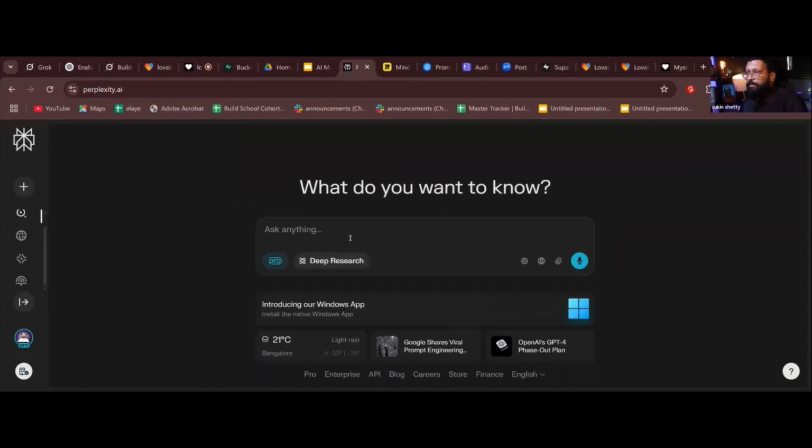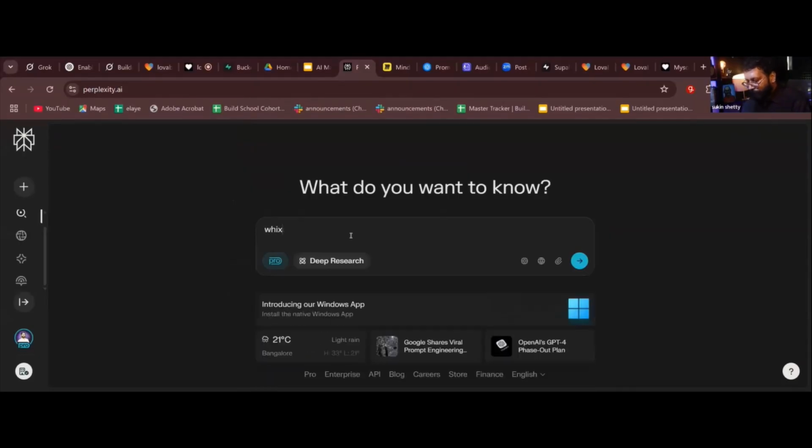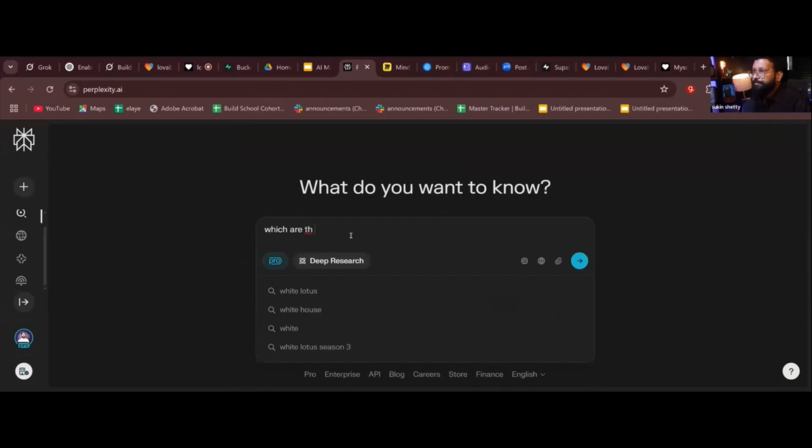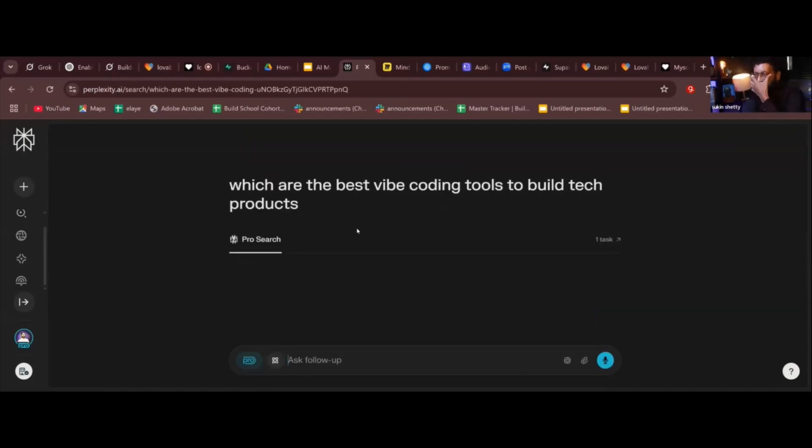So I'm going to ask which are the best vibe coding tools. Let's see if it understands vibe coding tools to build tech products. I didn't do deep research, so let's see what will happen.